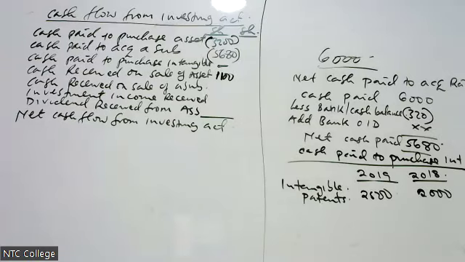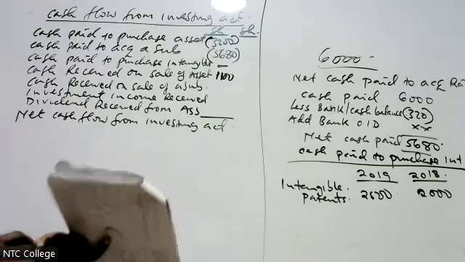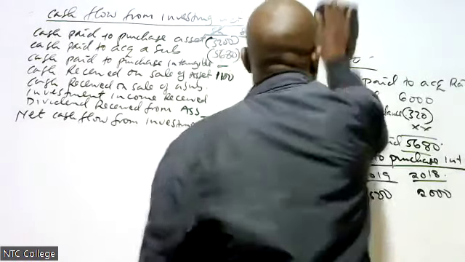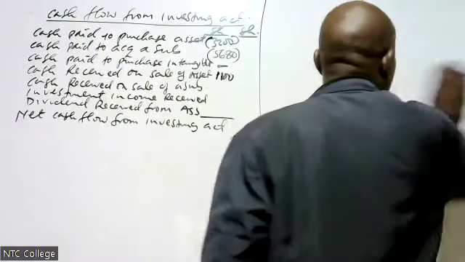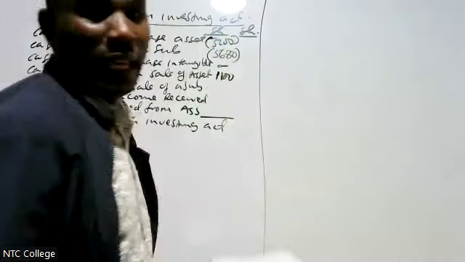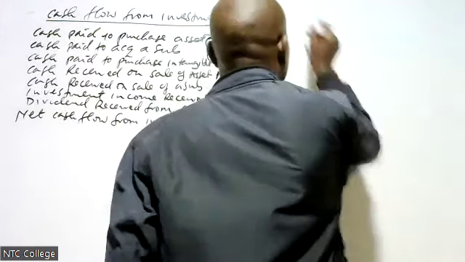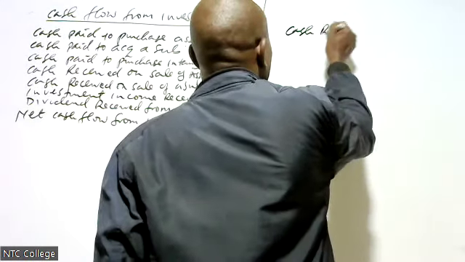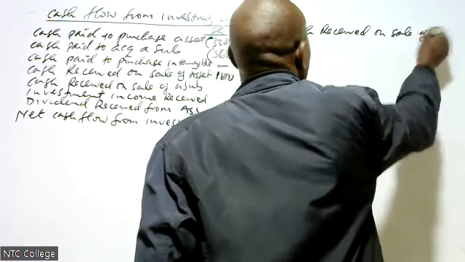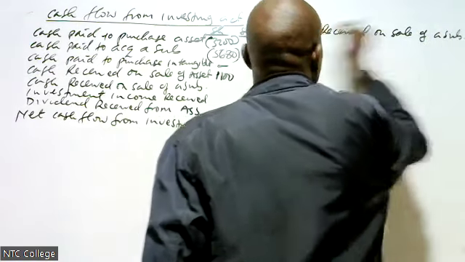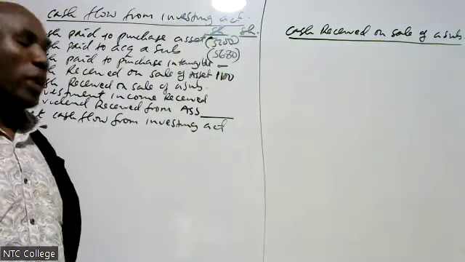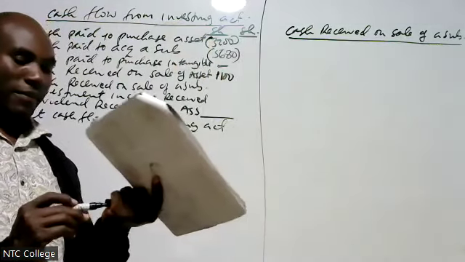Then we go to cash received on sale of a subsidiary. Now, we sold off Salama Limited.